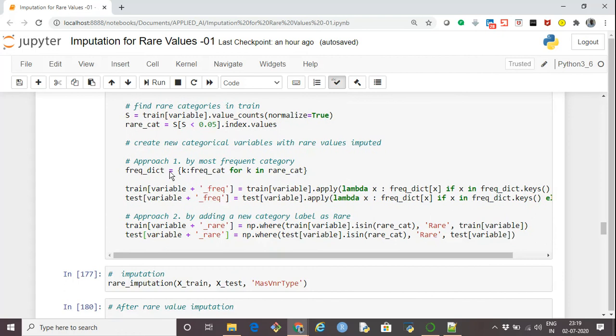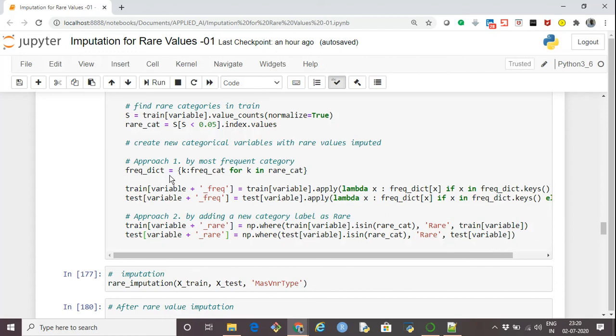Now we have two approaches. One approach is where we replace the rare category by the most frequent category present in that column. The other approach is we replace the rare category by some keyword like rare or other, so in a way we are creating another category. In this case, I'm using rare.